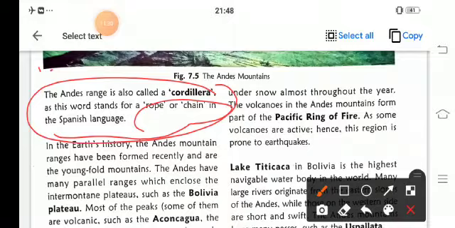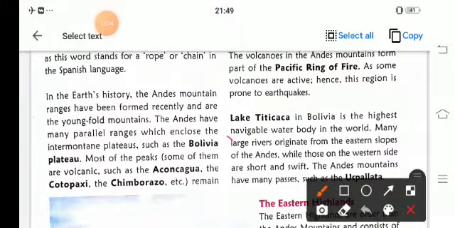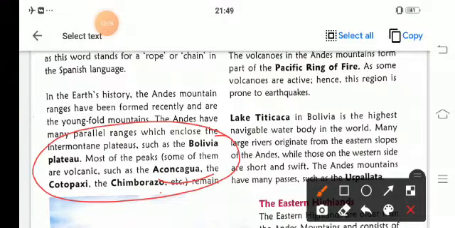In earth history, the Andes mountain range was formed recently, as a very young fold mountain. So the Andes mountains are very young fold mountains and they have parallel ranges of plateaus, like the Bolivia Plateau. They have maximum peaks like Aconcagua, Cotopaxi, Chimborazo, etc. These are the plateaus along with the volcanic mountains.